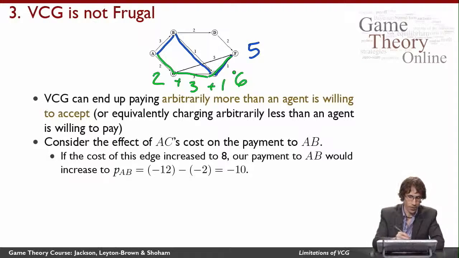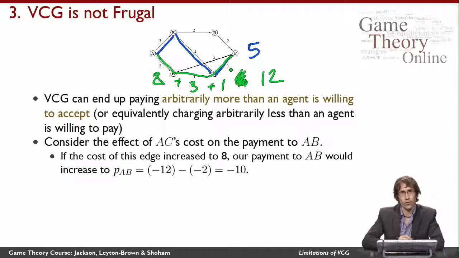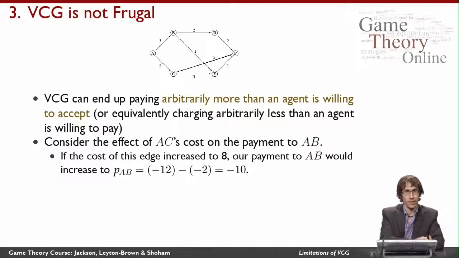So if, for example, the cost of this edge was to increase to 8, then here our cost would be 12. Our second shortest path's cost would be 12, and so that would change the payment to AB, and it would go up by 6. So we increased somebody else's value by 6, and although we didn't change anything about what AB was willing to accept, we ended up changing our payment to AB also by 6.